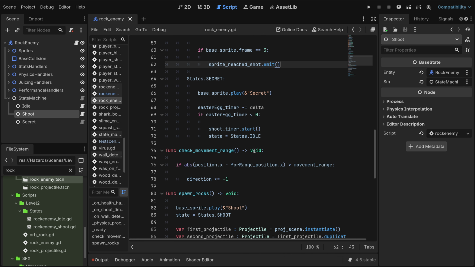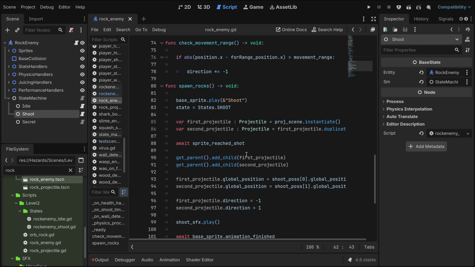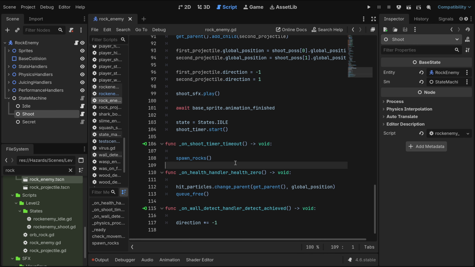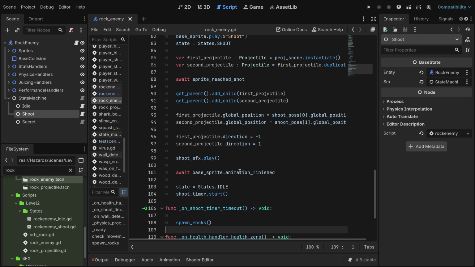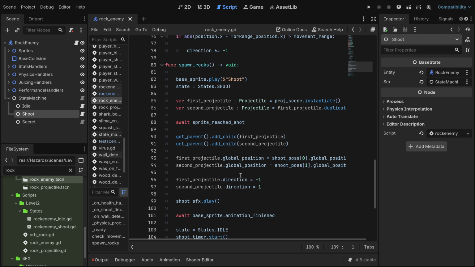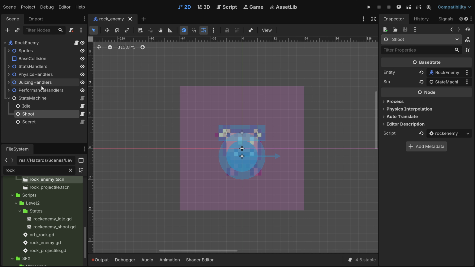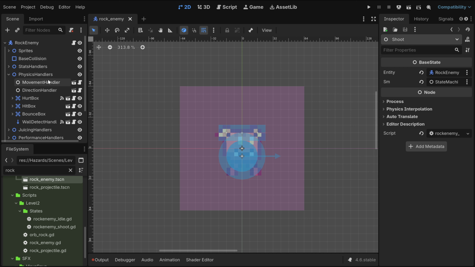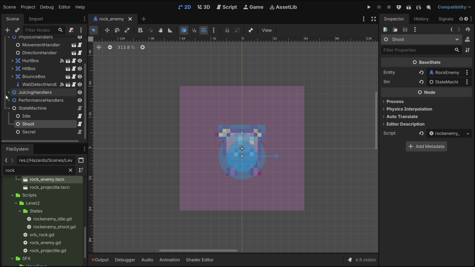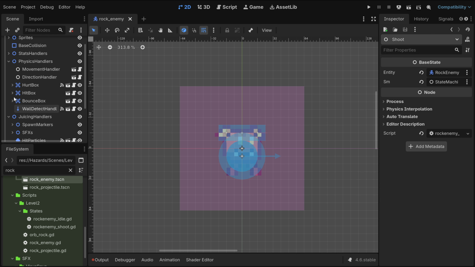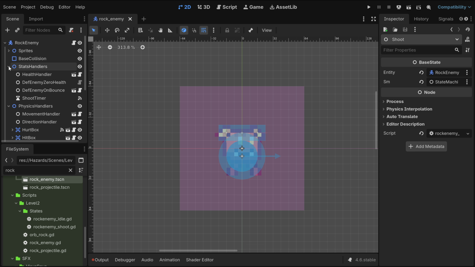Okay, so for how the shooting works. Okay, it's a timer. So I may want to add... wait, is this timer in here? Where's this timer?